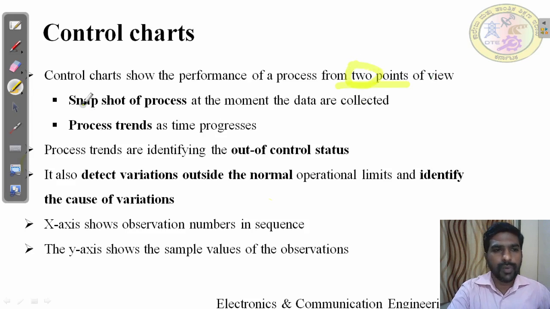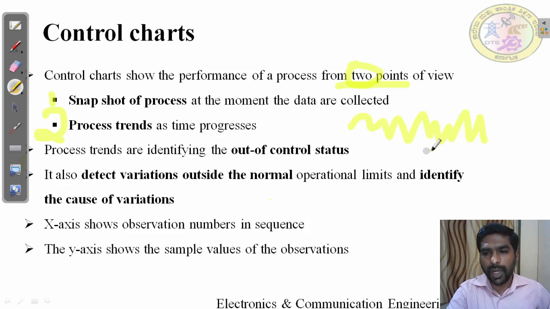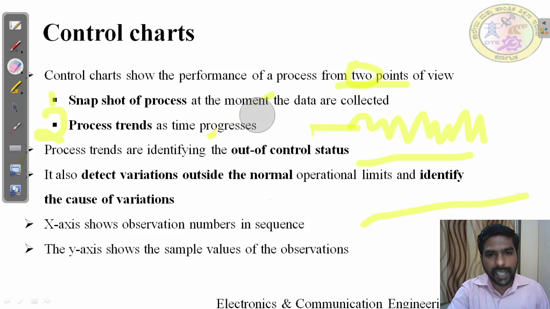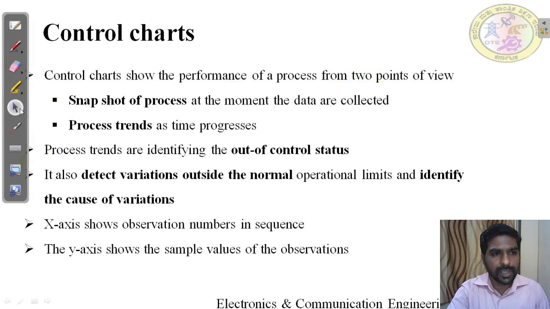What are the two points of view? One is called a snapshot of the process, the second is process trend. Snapshot of the process means the movement of data, how this data is moved, very volatile or slowly volatile or constant steady. This is the snapshot of the process at the moment the data are collected. And process trend means as time progresses, it is going upward or going downward or it is steady. So this is about the process trend as time progresses. That two-point analysis can be done in a control chart. That's why it gives the two-point view of any process.